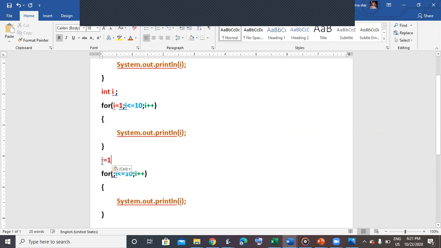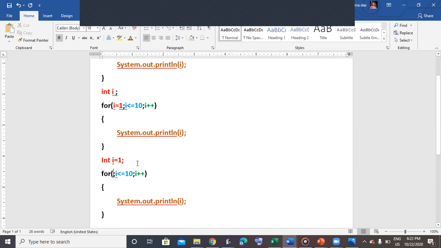So you can see I have both declared it and initialized it out of the for loop. Now you can see the initialization place I have left blank, but the semicolon is there. So you can do the initialization out of the for loop. You can do it within the for statement, but the initialization cannot be done within the body of the loop. So you need to declare and initialize the variable out of the for loop or in the for statement, but not within the body of the loop.